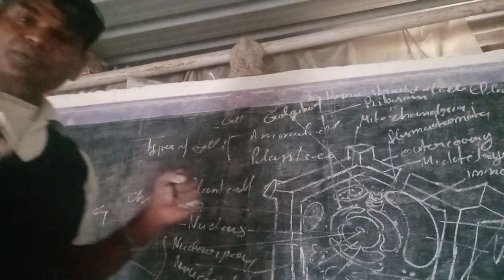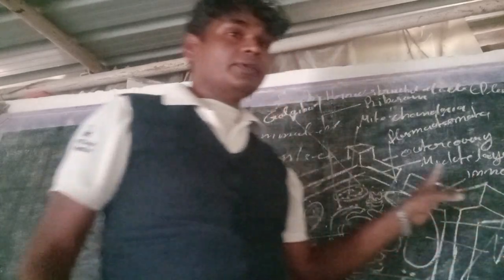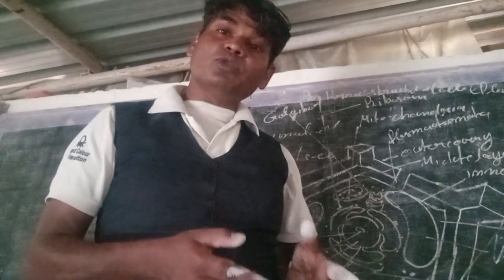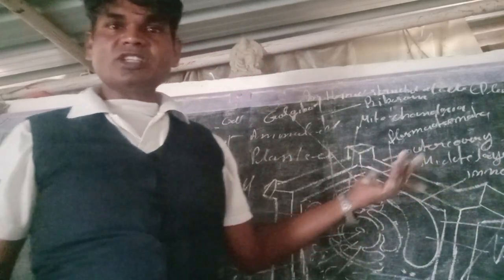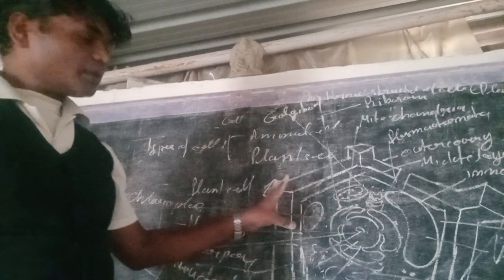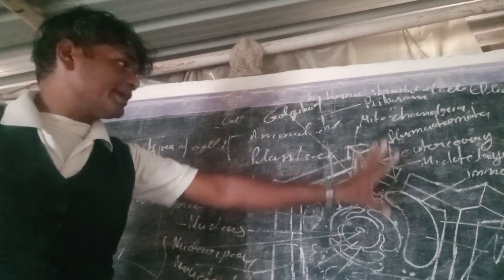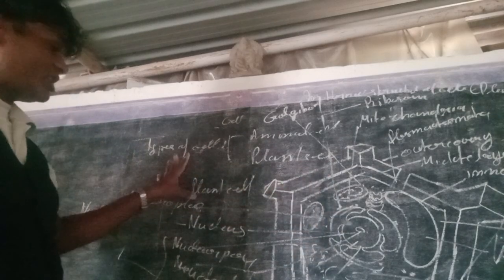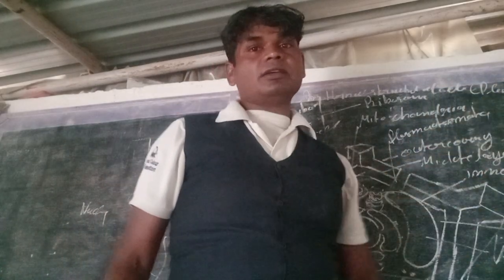So we will describe the difference between plant and animal cells. In terms of the plasma membrane, the plasma membrane is the innermost or second innermost part of the plant cell, and in the animal cell, it is the first outermost part. We will label all parts of the plant cell. Here the cell organelles are given, and the outermost covering of the plant cell is given here, and this is the anatomical feature of the plant cell.